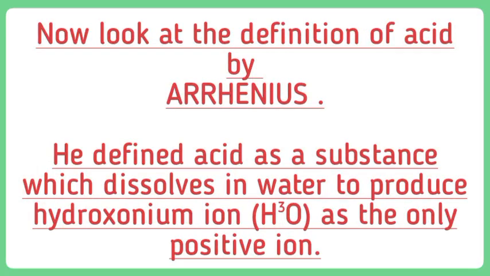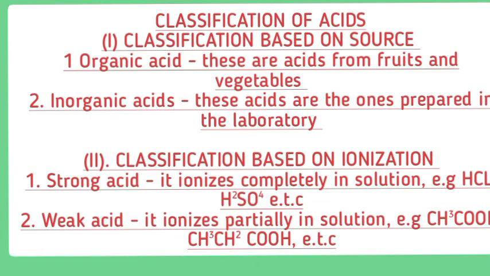So now let's look at the definition of acid by Arrhenius. This is who defined acid. He defined acid as a substance which dissolves in water to produce hydronium ion as the only positive ion. Arrhenius was the one that defined acid.